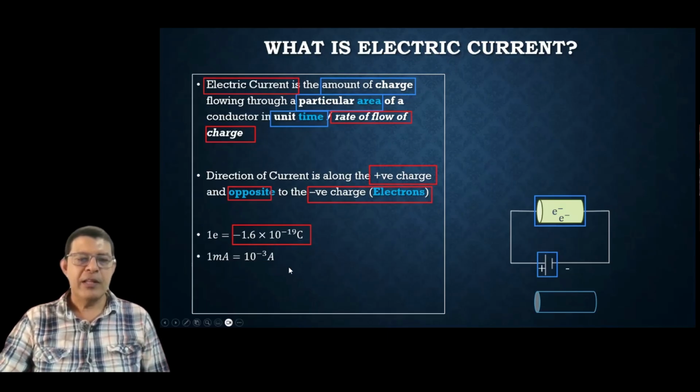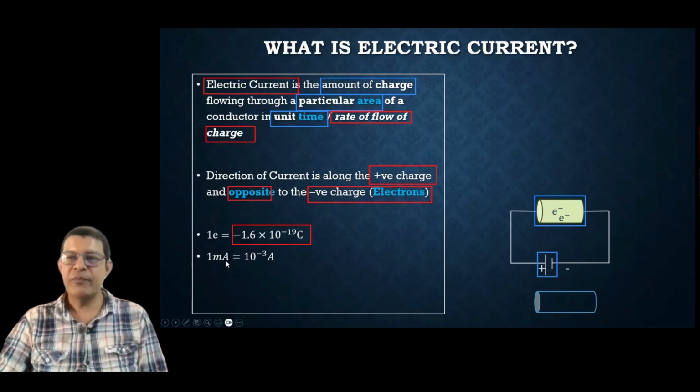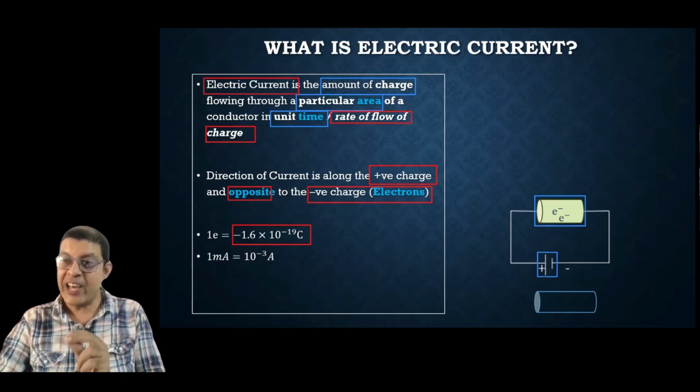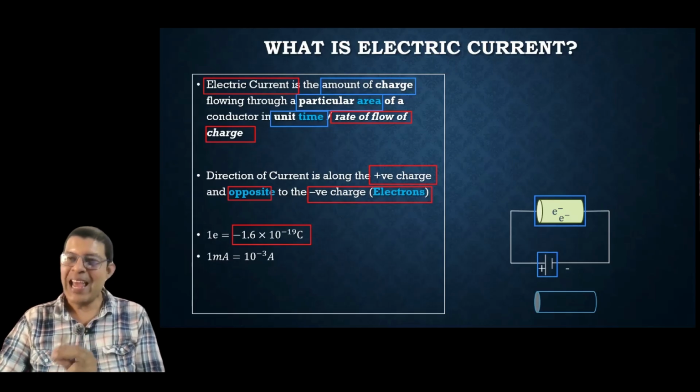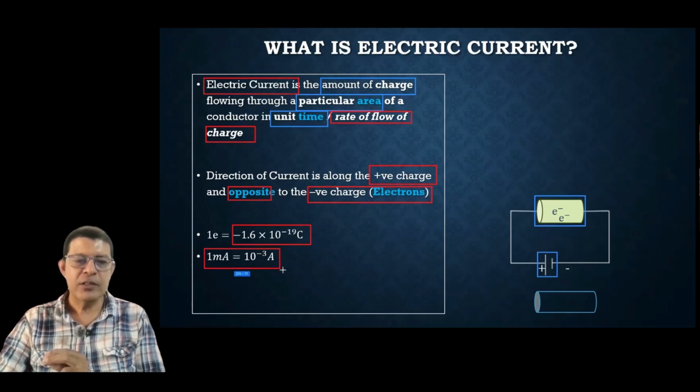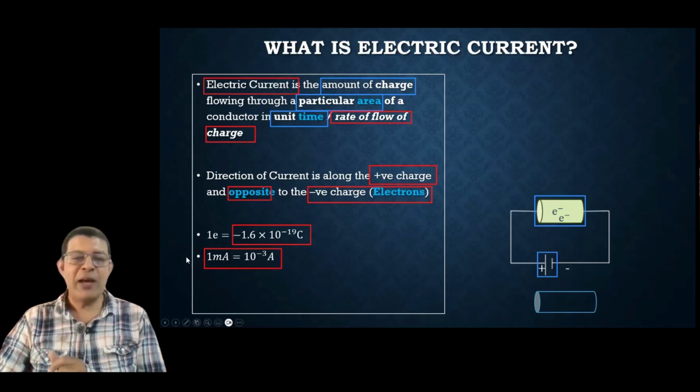Then a few conversions you need to remember. Whenever you get a problem, you have to see carefully whether the current is mentioned in amperes or in milliamperes. If it is mentioned in milliamperes, you need to convert it. The conversion is 1 milliamp is 10 raised to power of minus 3 amps. How much is it for microamperes? Can you type in the chat? 1 microampere is how many amperes?